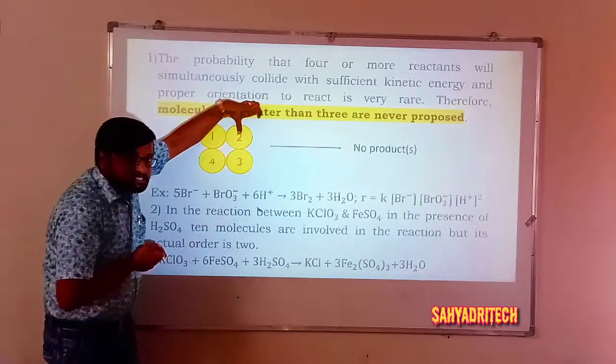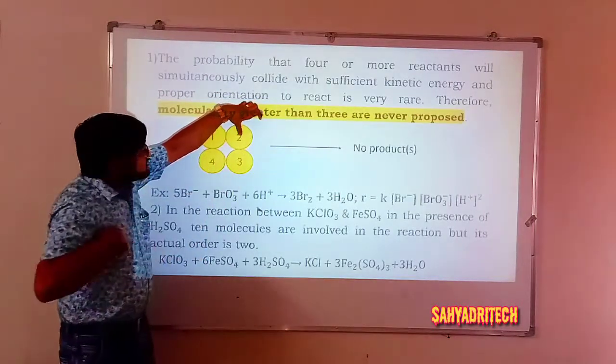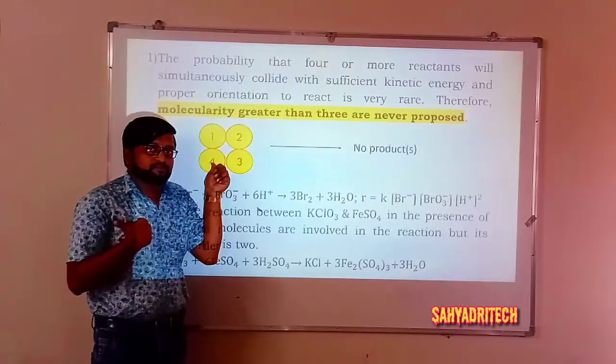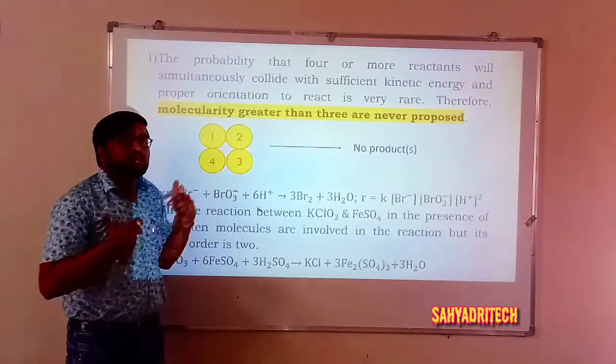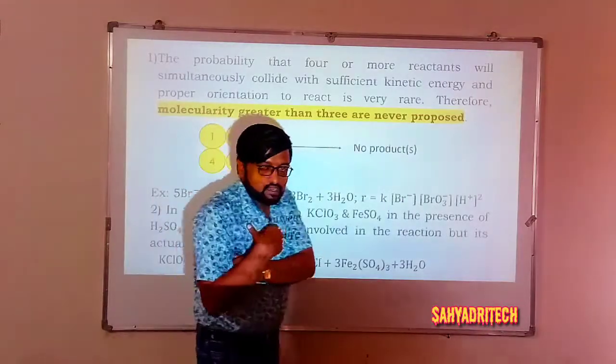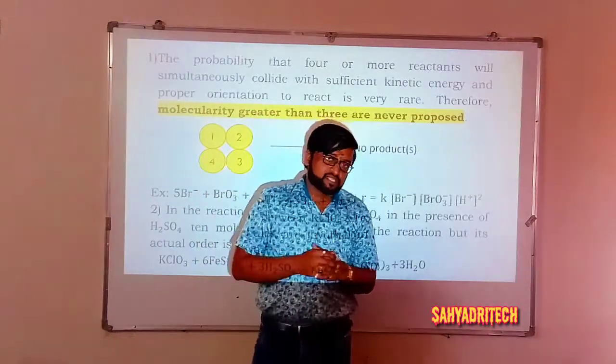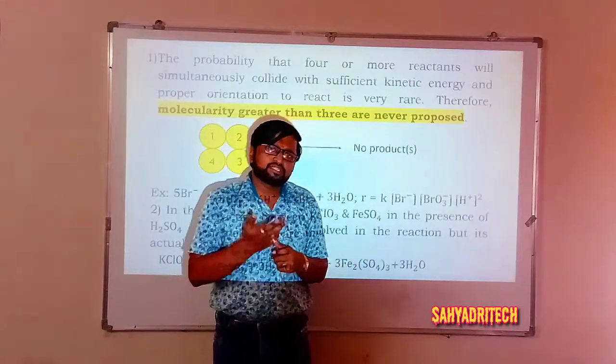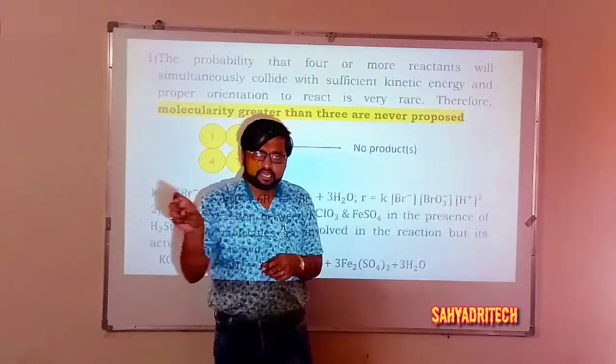Similarly, if I consider the second reactant molecule, it simultaneously collides with the first and third, but not with the fourth, as with 3 and 4. So what I can say is, a reaction may involve more than 3 reactant species in a balanced equation.